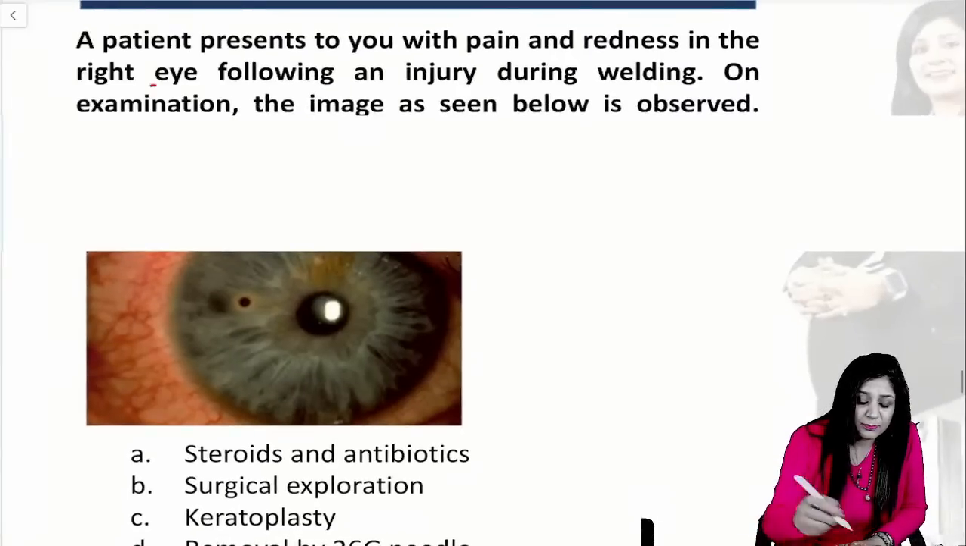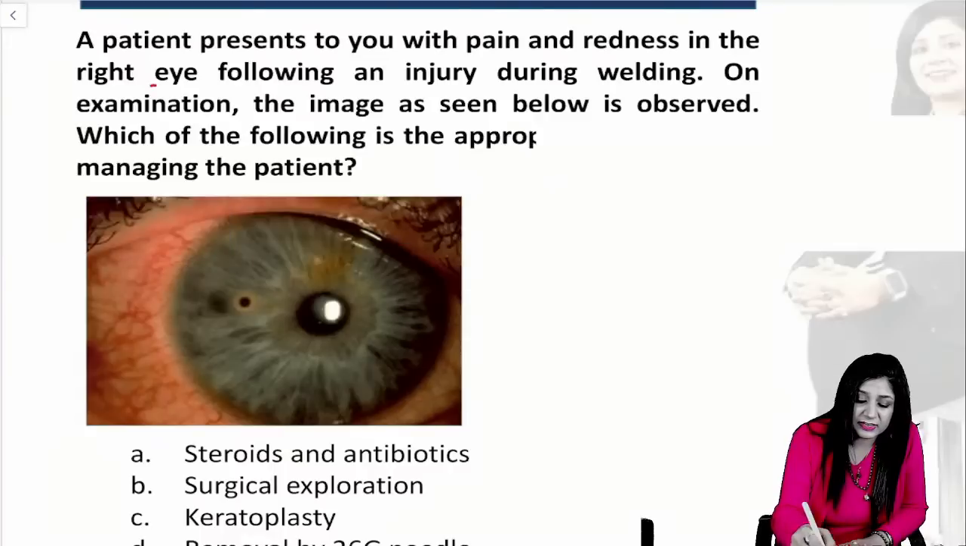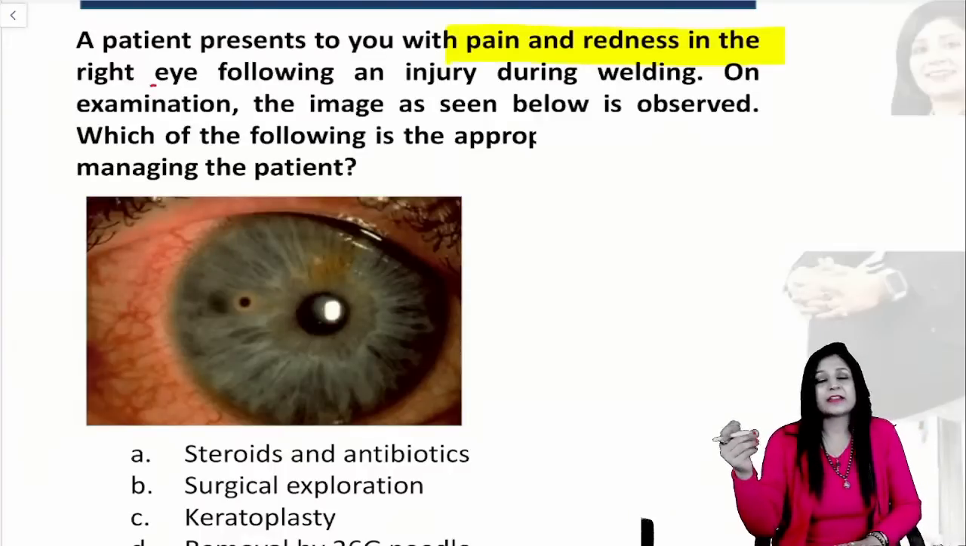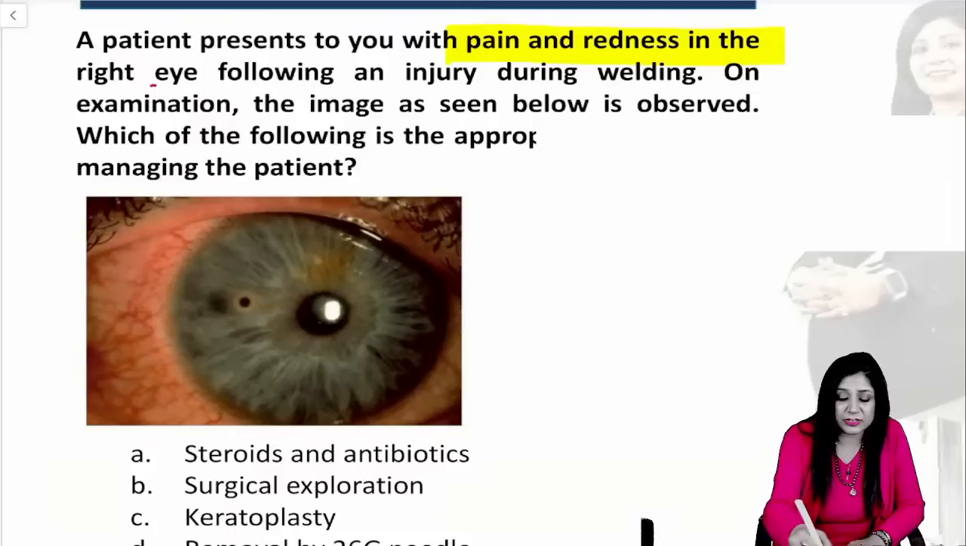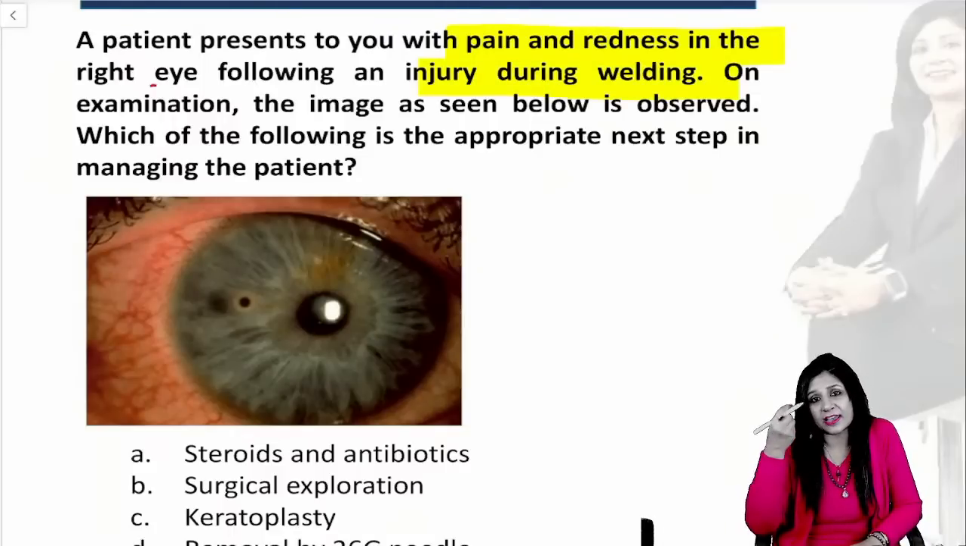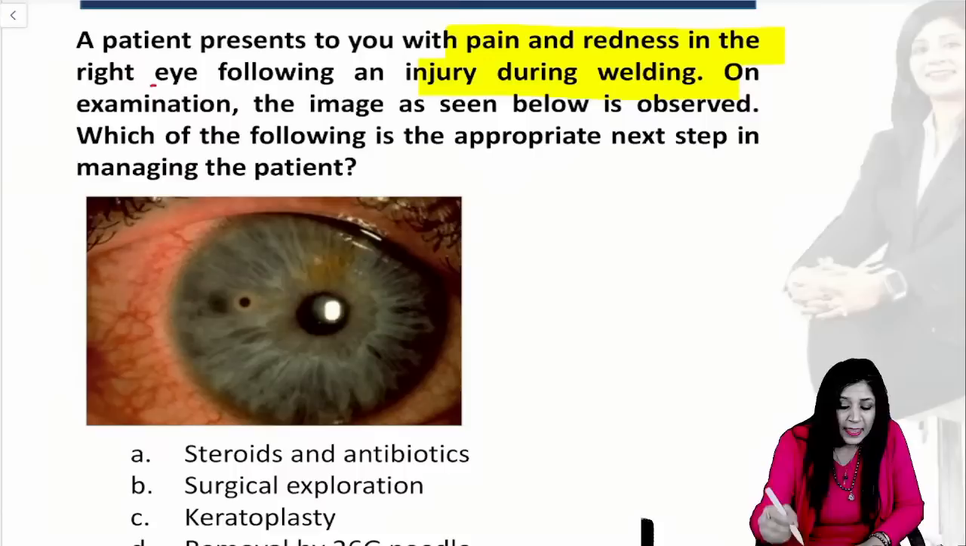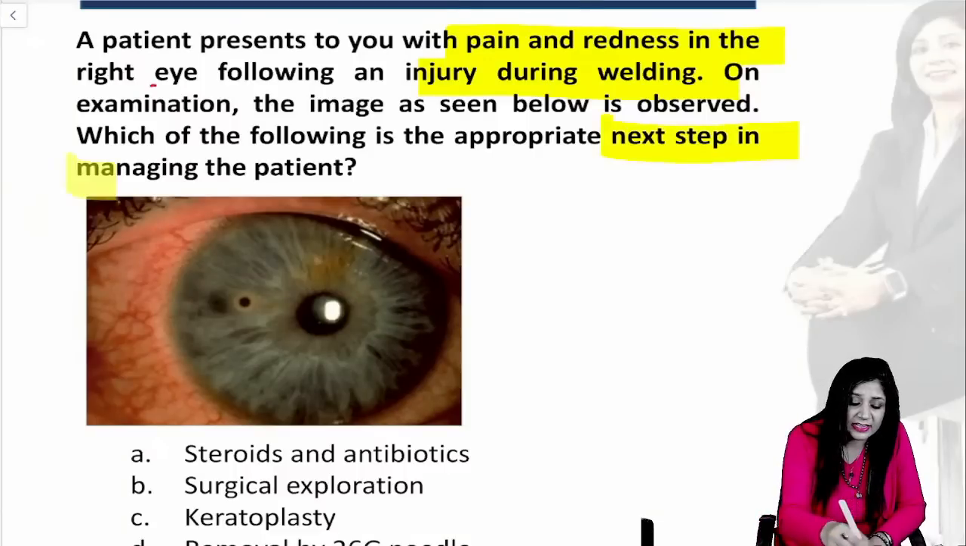Now, another important question: the patient is presenting with pain and redness, and they have given you a history of trauma with welding. Welding obviously involves an iron particle which goes into the eye, and you can see here they are also asking what the next step is.